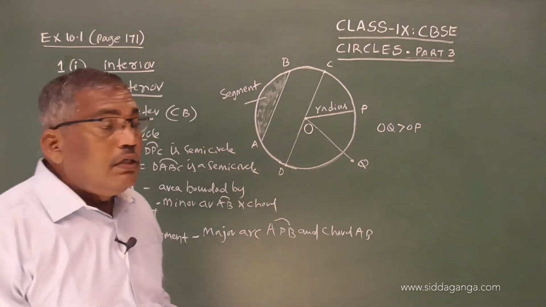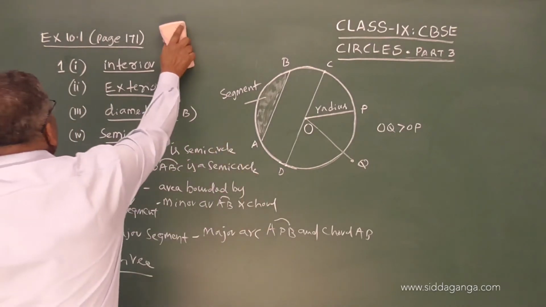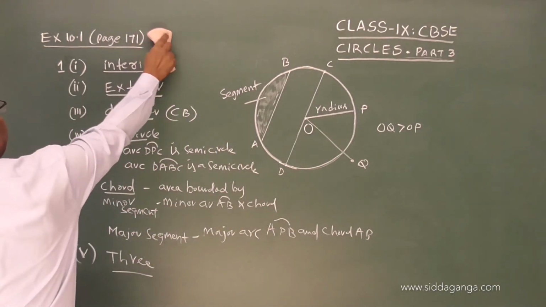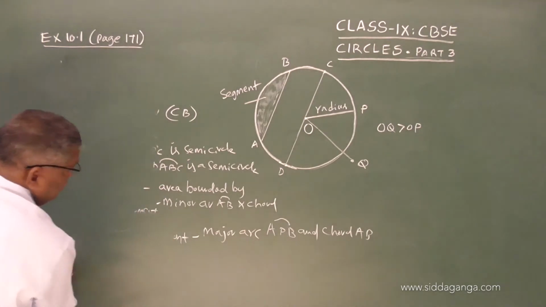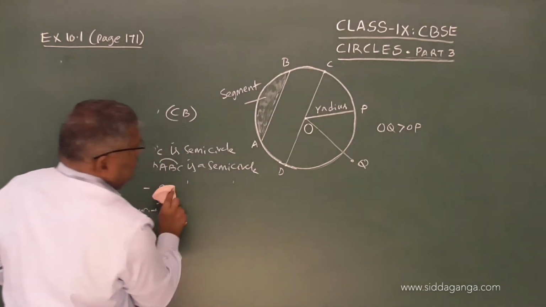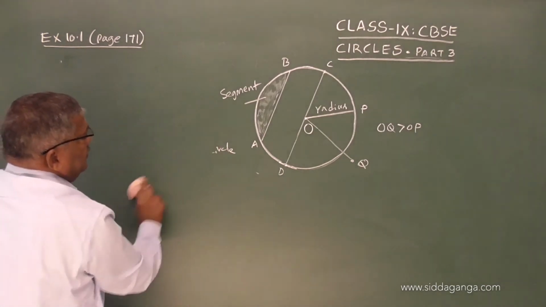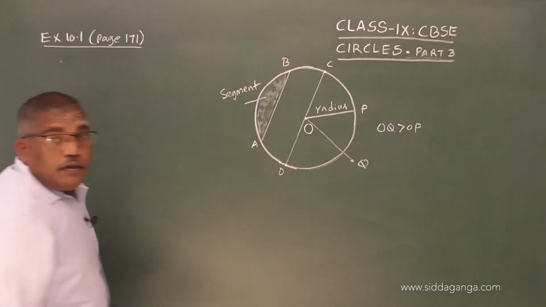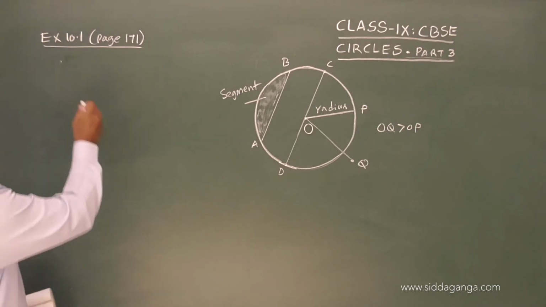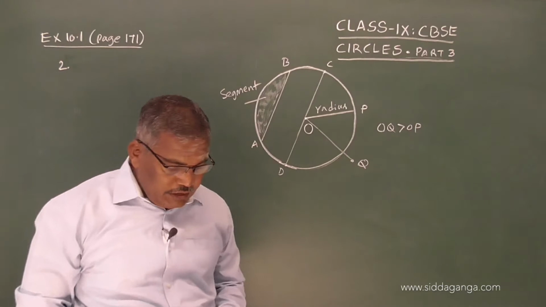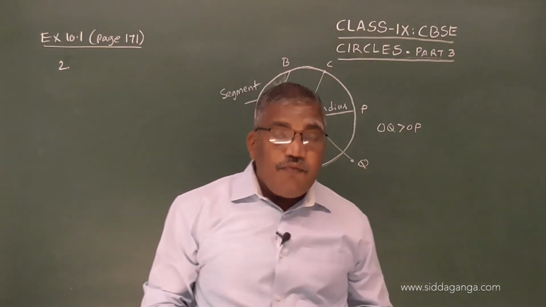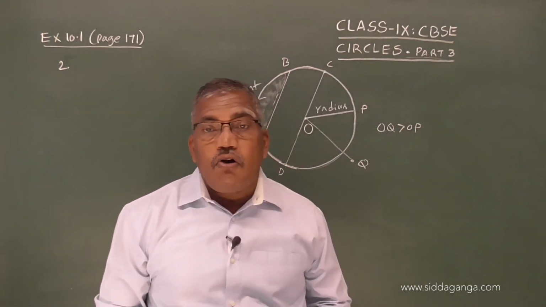Now, second question. Question number 2. The questions are like this. Write true or false. Give reasons for your answer.